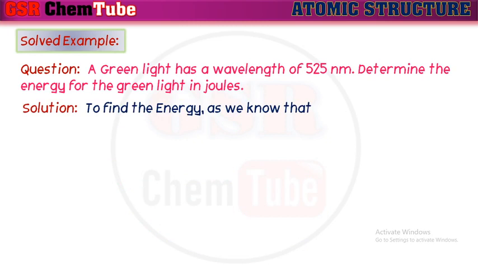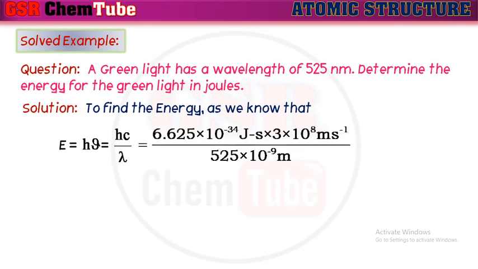To find the energy, as we know, E is equal to h nu, or E is equal to hc by lambda, or E is equal to hc nu bar. But here they ask you to calculate energy by giving the wavelength. So we can use the formula E is equal to hc by lambda, where h and c are constants. Lambda is the wavelength whose value is already given here. So let us substitute all these values in the formula.